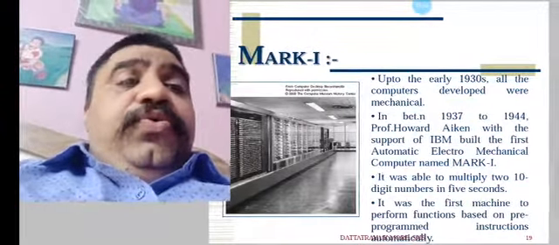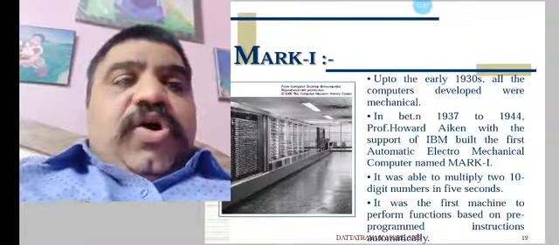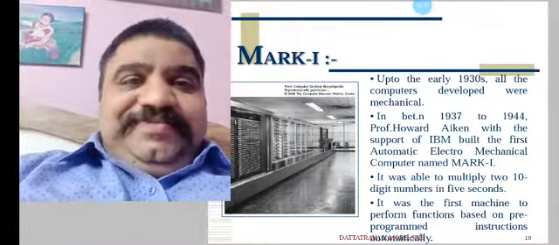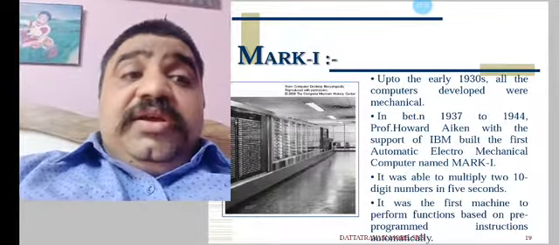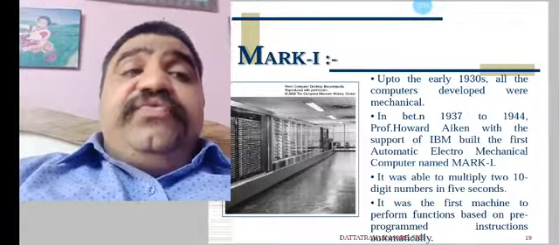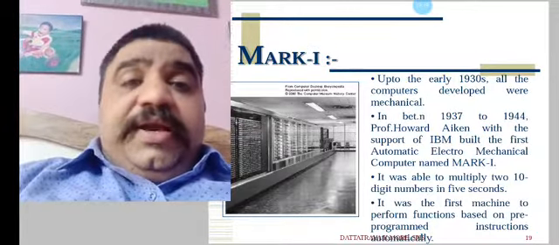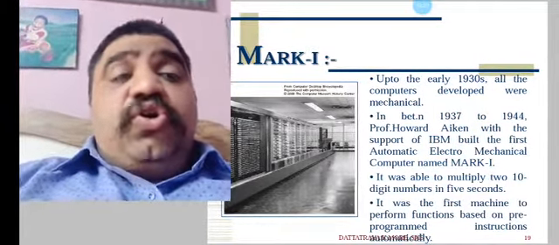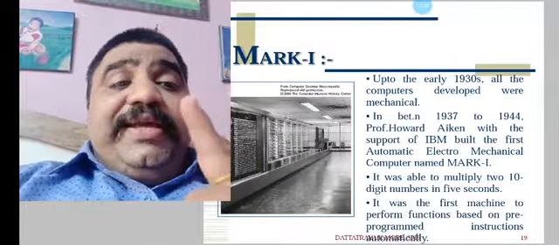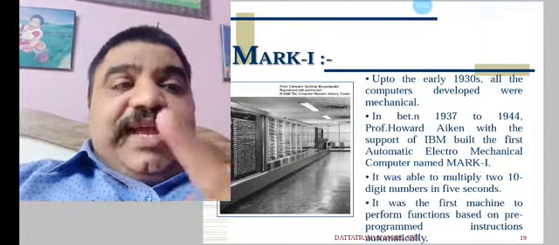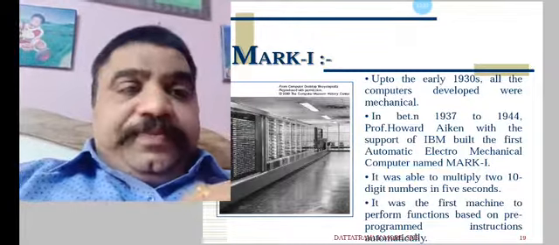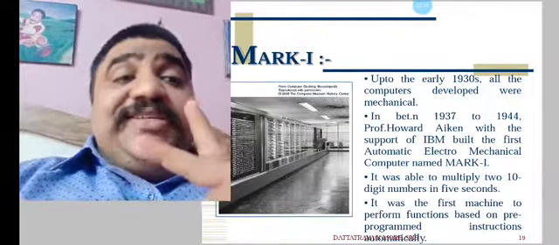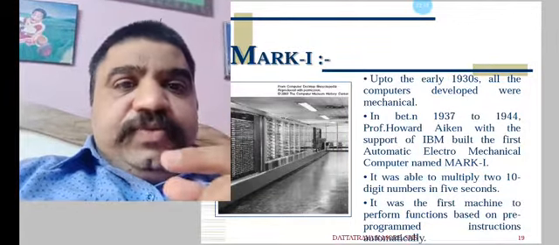Up to the early 1930s, all the computers developed were mechanical. Between 1937 and 1944, Professor Howard Aiken, with the support of IBM, built the first automatic electromechanical computer, named Mark I. It was able to multiply two 10-digit numbers in 5 seconds, very fast.